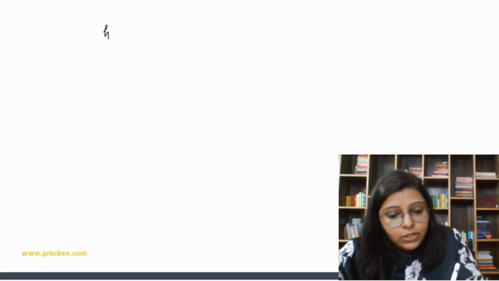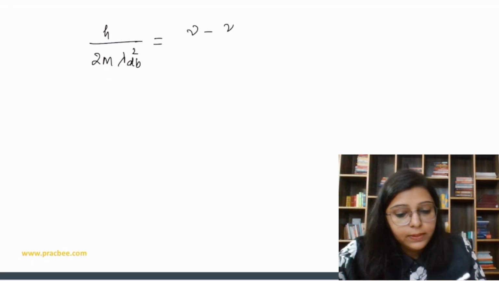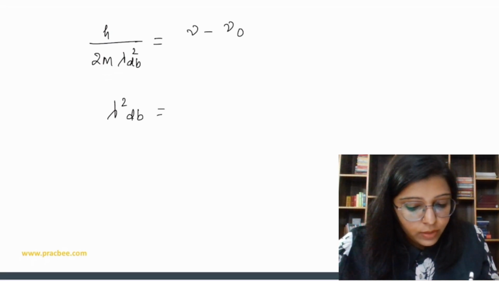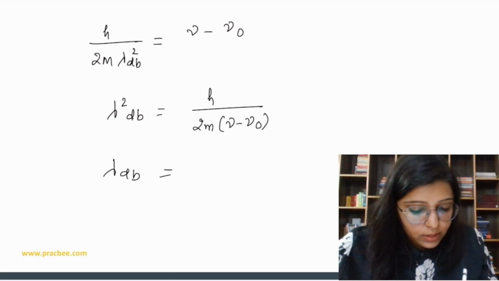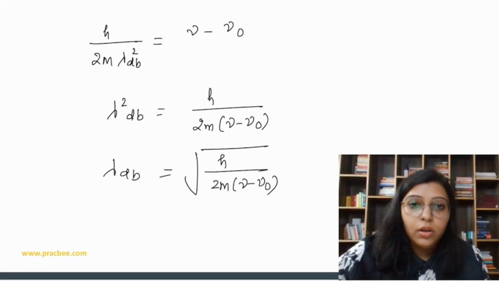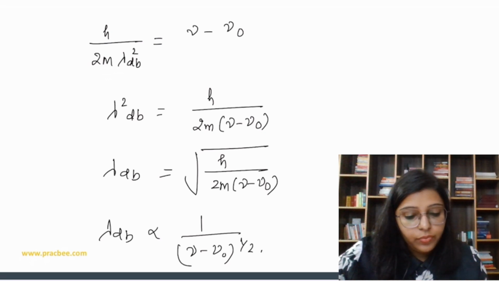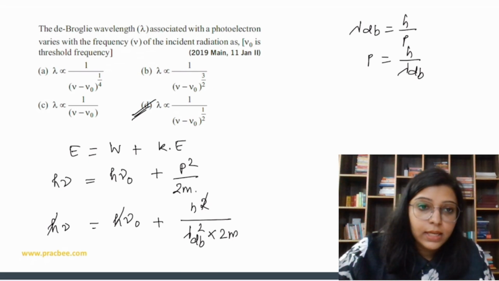So we get h upon 2m lambda de Broglie square is equal to nu minus nu naught. So lambda square de Broglie is equal to h upon 2m (nu minus nu naught), and lambda de Broglie is equal to under root h upon 2m (nu minus nu naught). So lambda de Broglie is inversely proportional to (nu minus nu naught) to the power half. So we can say the answer is going to be option number D. So option D is the correct answer.